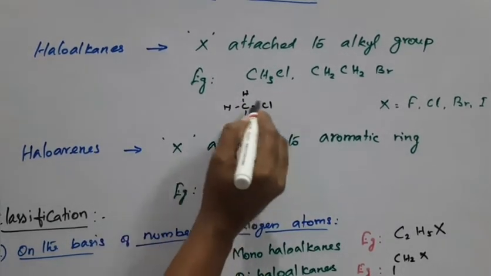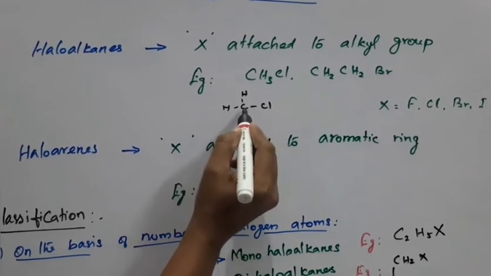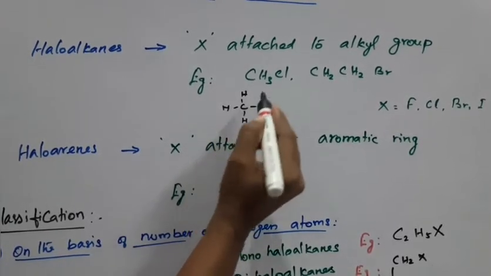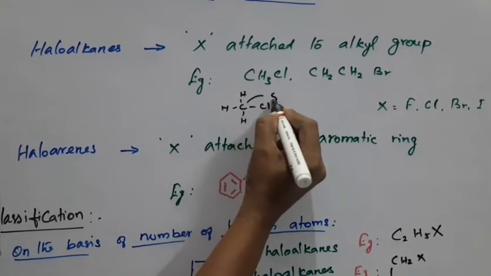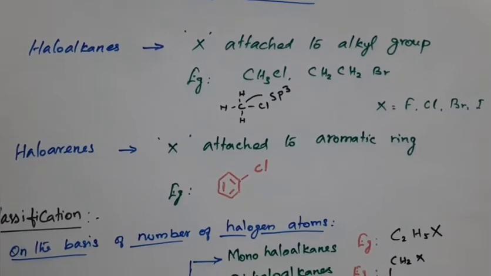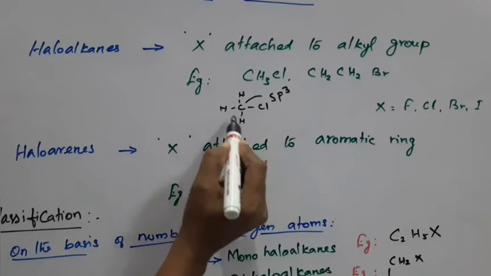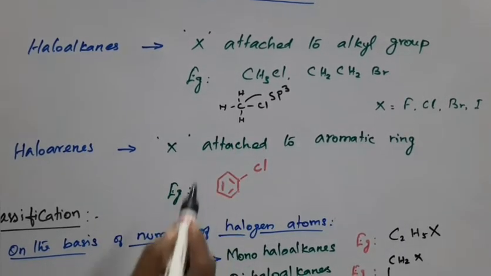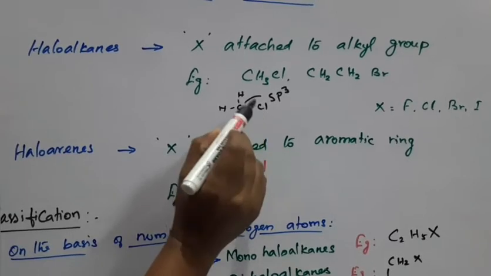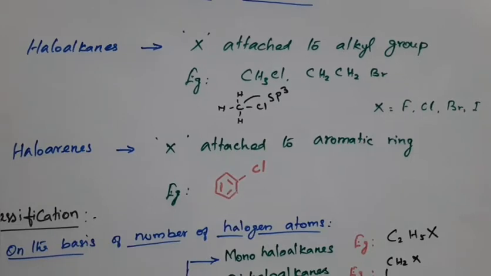So this is chloromethane. In chloromethane, this carbon atom and the halogen are attached to an sp3 hybridized carbon atom, because the carbon attached to the halogen has all single bonds. So haloalkanes means the halogen is attached to a carbon atom with sp3 hybridization.